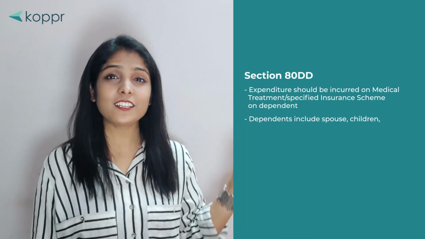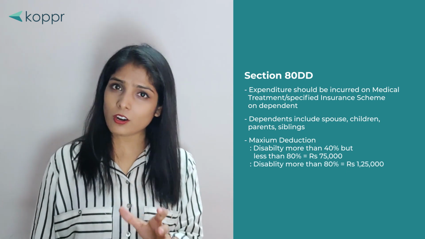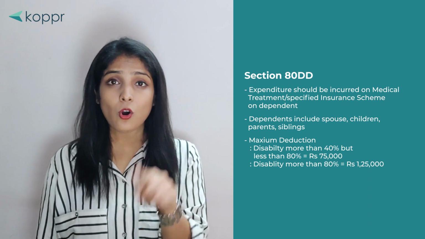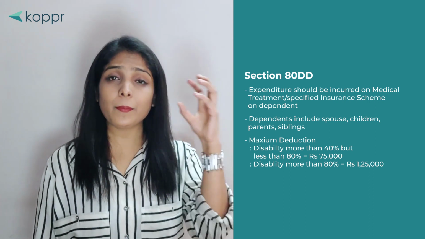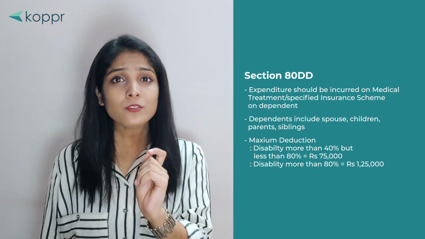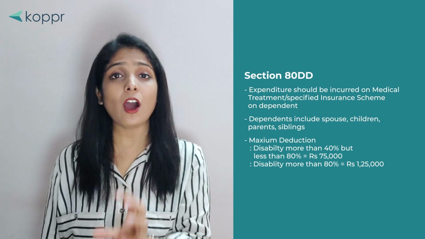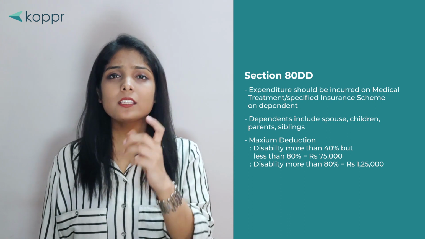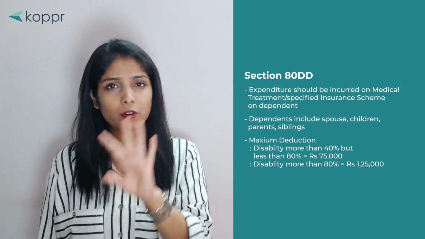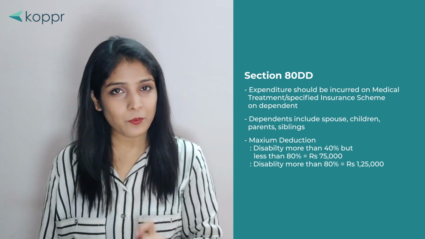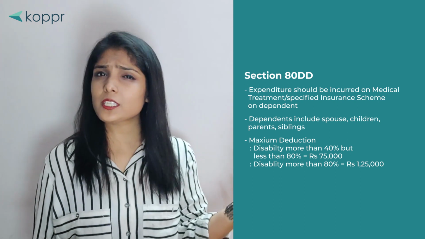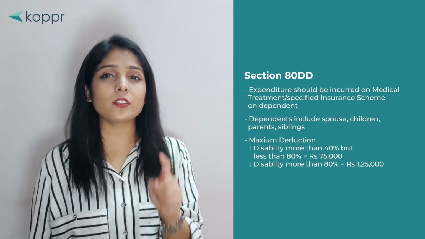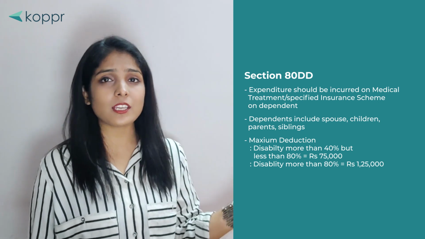Coming to section 80DD, expenditure should be incurred on medical treatment or specified insurance scheme on your dependents, and your dependents can include your spouse, parents, children, or siblings. But the dependent should be disabled, and the disability factor is more than 40% and less than 80%. And if the disability is more than 80%, then the deduction amount that can be claimed under this section is